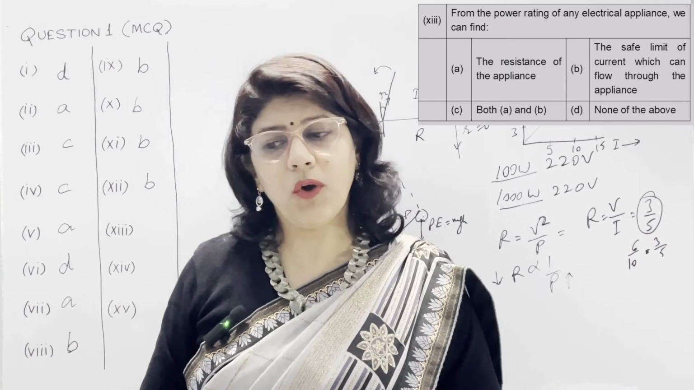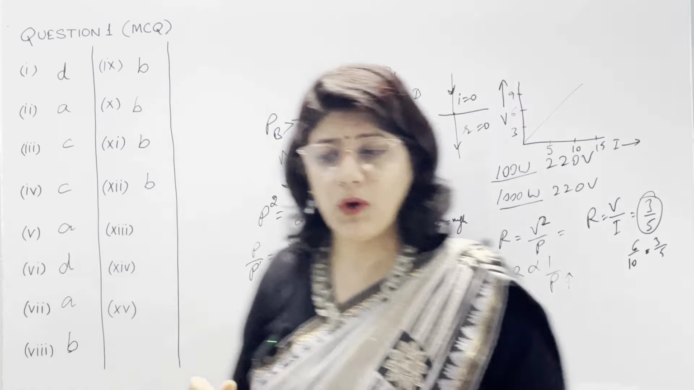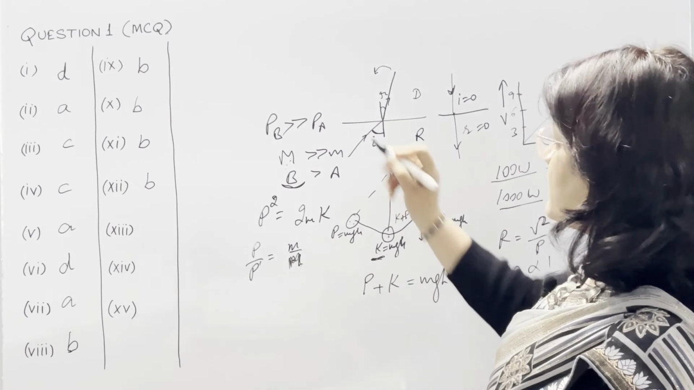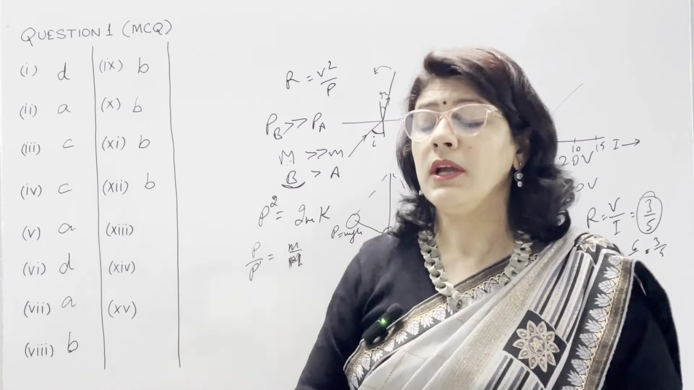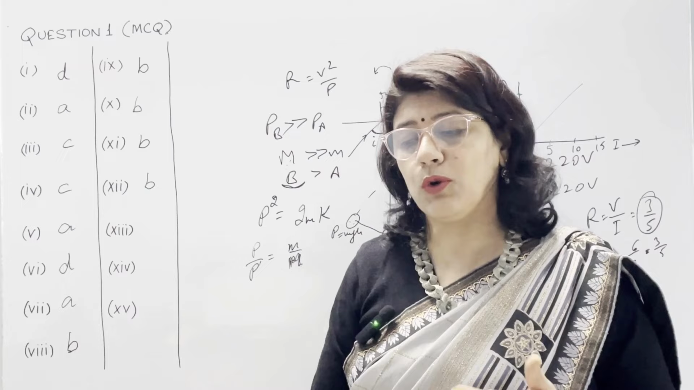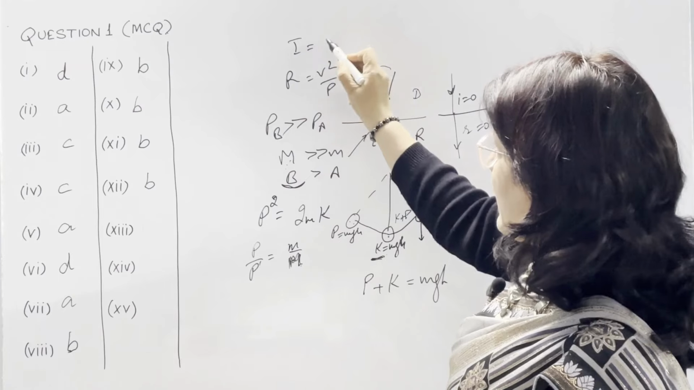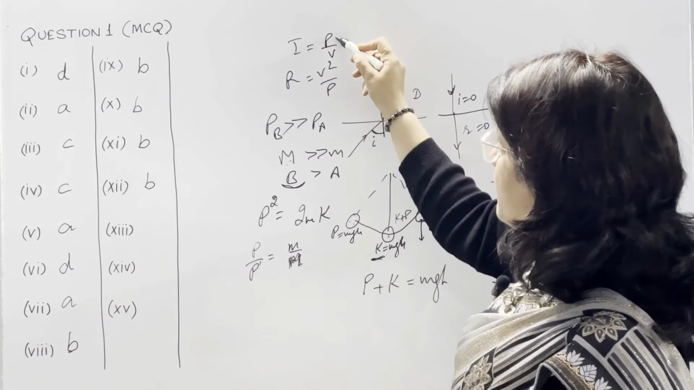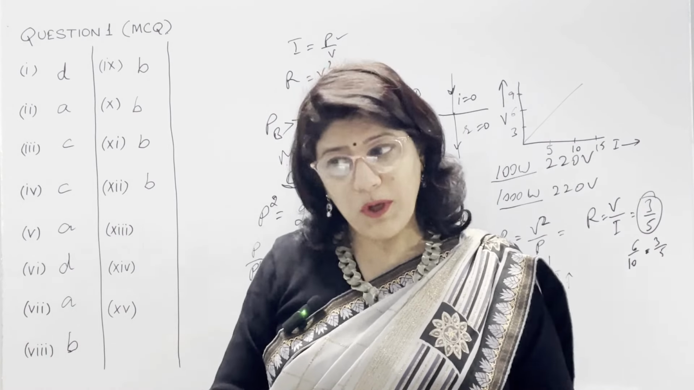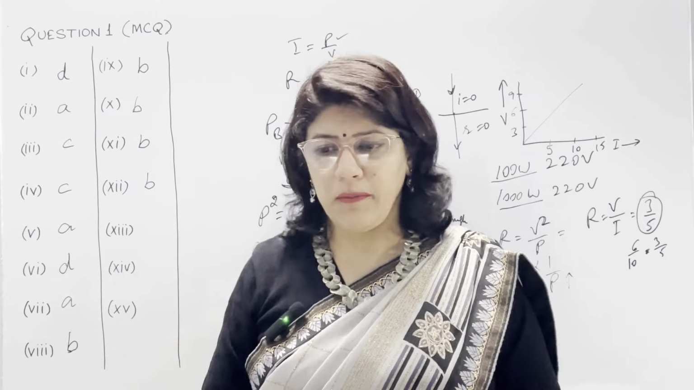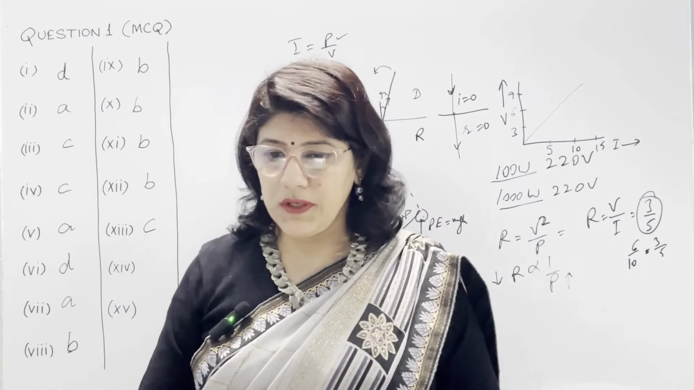13th, from the power rating of an electrical appliance, we can find A option, the resistance of the appliance. If we know the power rating, we can calculate the resistance with the formula R is equal to V square upon P. It means this is correct option. In B, the safe limit of current which can flow through the appliance. When power is given, we know that P is equal to VI, so I is equal to P upon V. So with the given power, we can calculate resistance, and at the same time, we can calculate safe limit of current. So B option is again correct. And C is both A and B, which is our correct option here because both A and B are correct. And D is none of these.